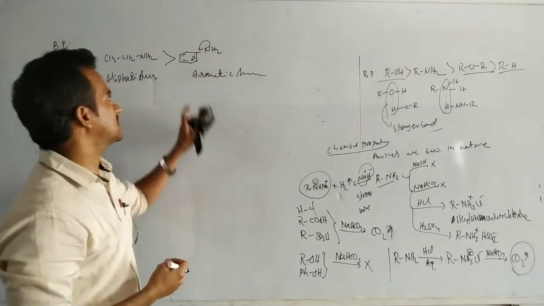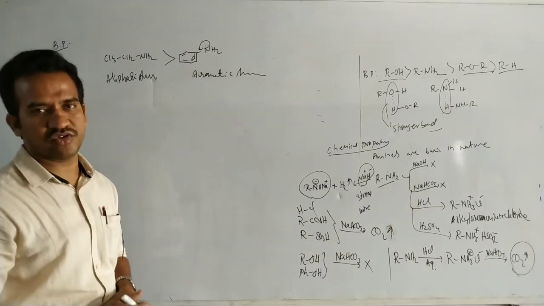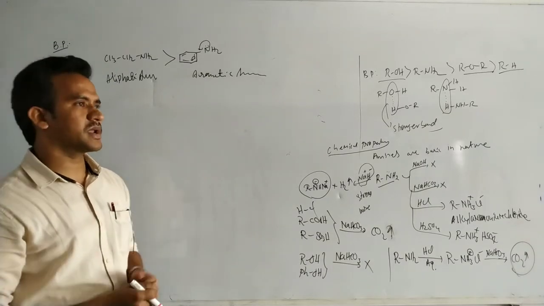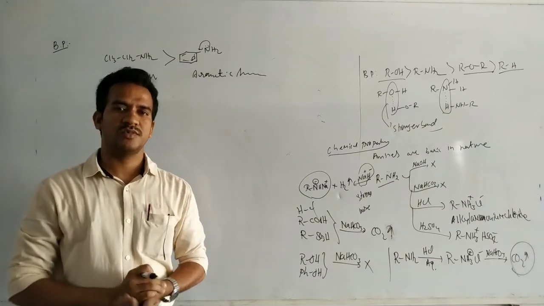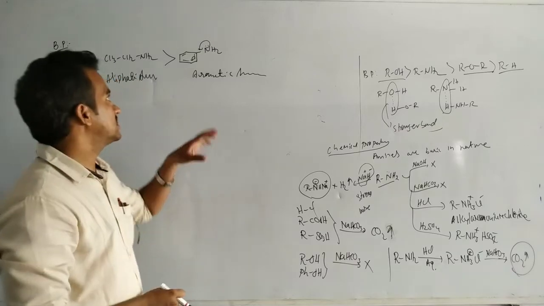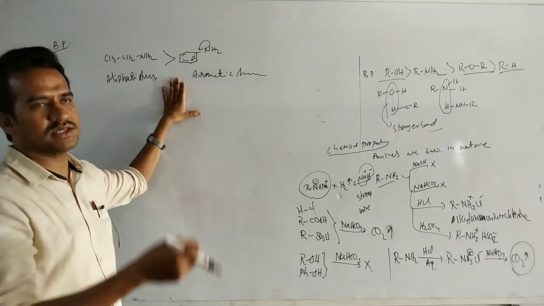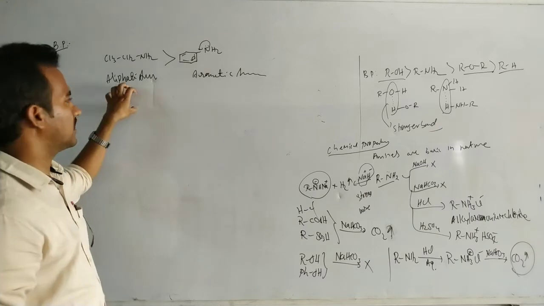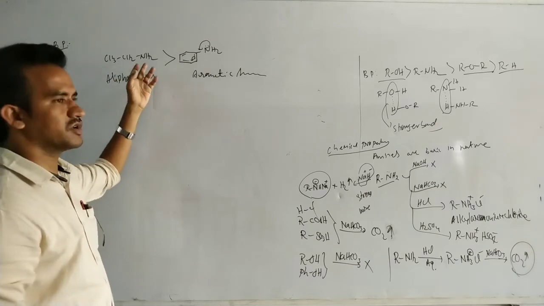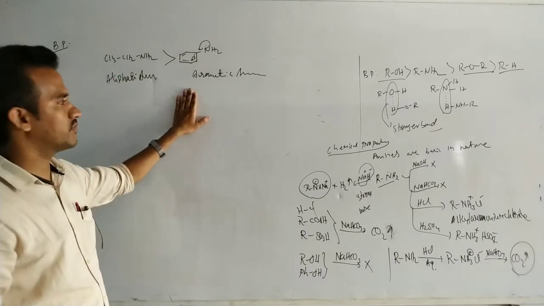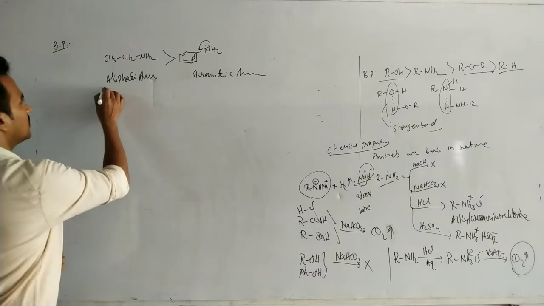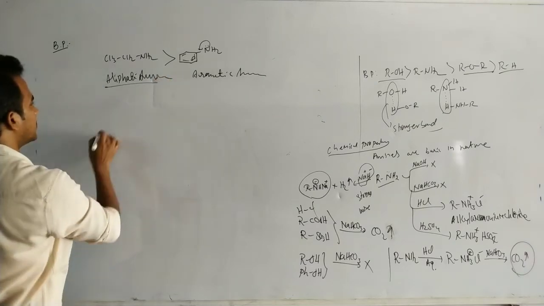But in this case, this lone pair of electrons is in resonance. Those lone pair of electrons are engaged by the benzene ring, so this is less basic. It cannot transfer its non-bonding electrons to the acid. That's why it is less basic than this compound. In ethylamine, there is no resonance, so it is more basic than aniline. So aliphatic amines are more basic than aromatic amines.